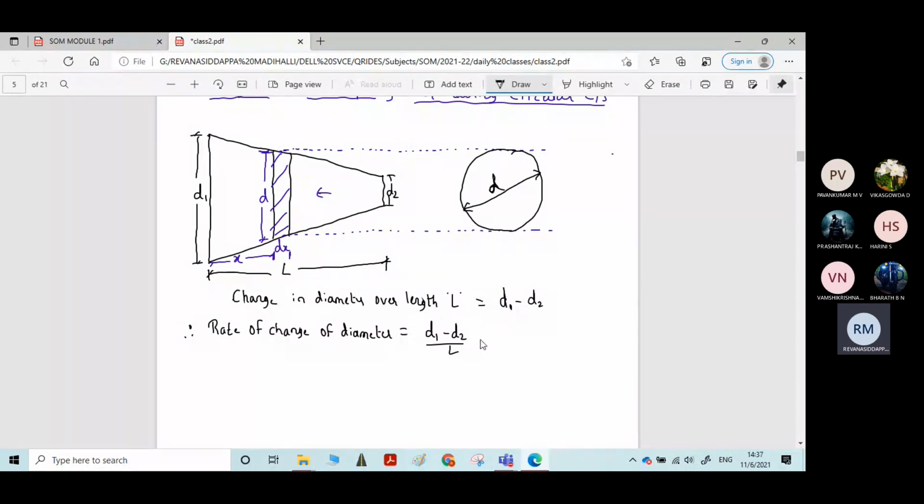To make the calculations easier, we will equate this whole term, d1 minus d2 divided by L, to a constant k.